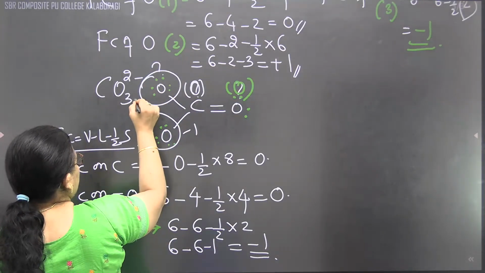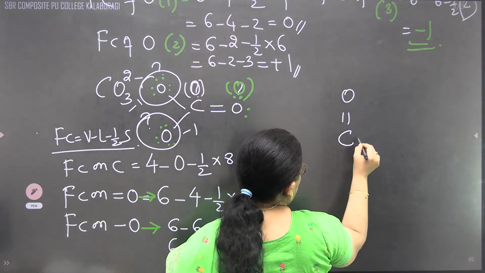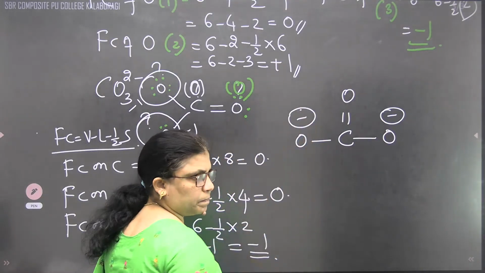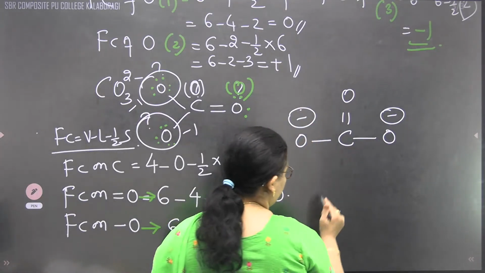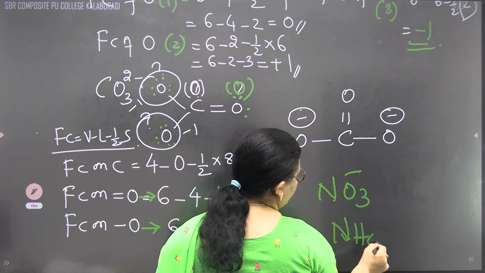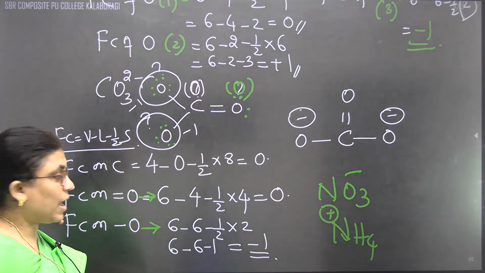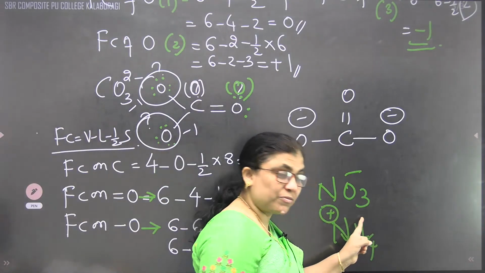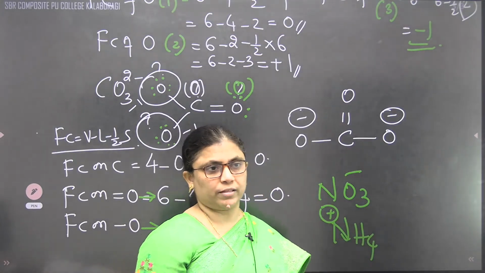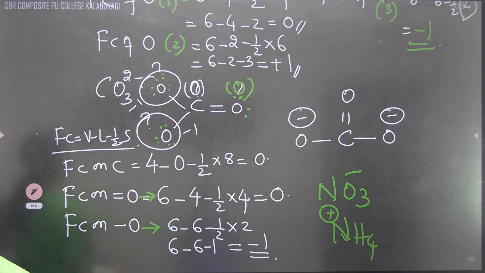This oxygen also carries a minus charge. As a whole, carbonate can be written as C double bond O, O with a negative charge and O with a negative charge. Same way, you try to answer for NO3 minus. Even try to answer for NH4 plus. In many examples, as we write NH4 plus, we write the charge generally, but actually the positive charge is carried by nitrogen. Formal charge carried by nitrogen is plus, that you need to calculate individually, children.